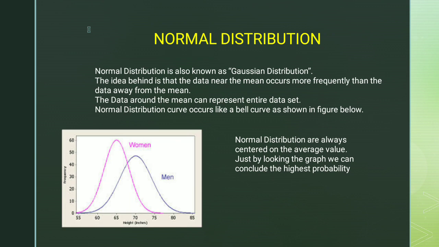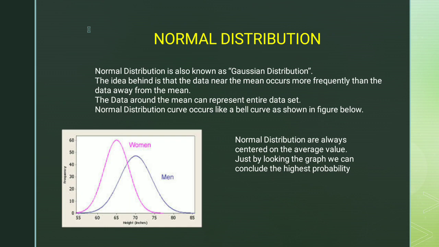For example, as shown in the figure, we have compared the height of men and women. If you look at the average height, 60% of women have average height, and 70% of men have average height.